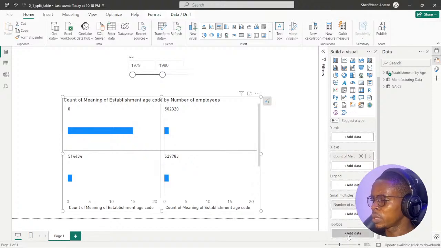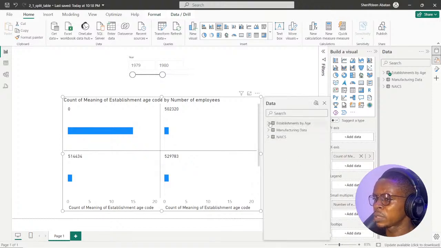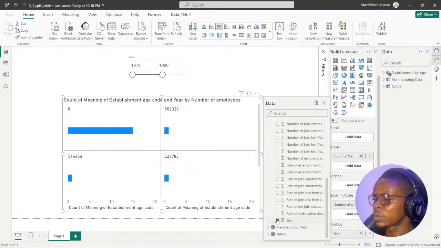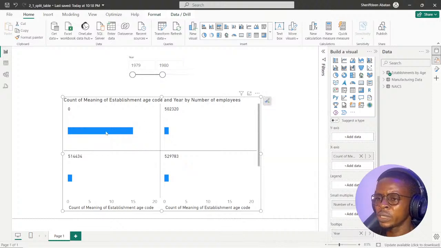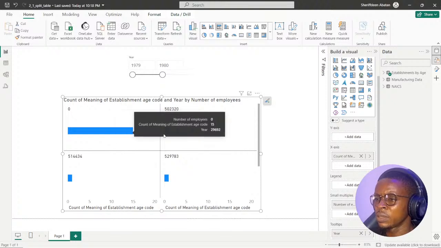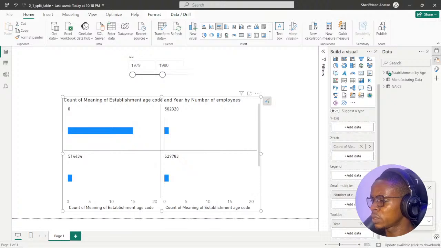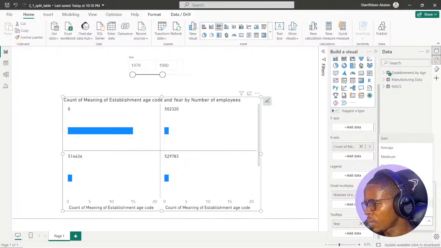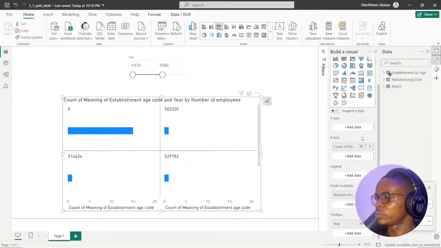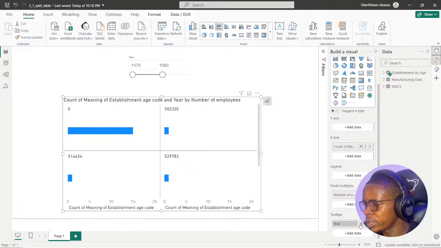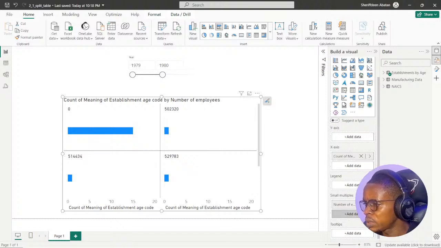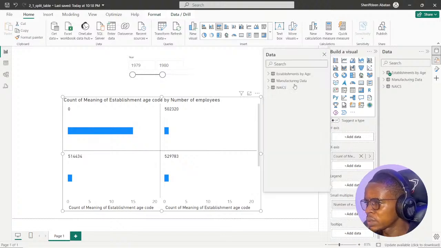What I could do now is to use the year column on the tooltip here. Let's see. That should answer the question. With that, I could figure out how many years. Year is going to summarize the years. Oh, so instead of summarizing the year, I could just say... I'm trying to see if I can get it. I want to get... okay, let's see if we could add the year to the legend.